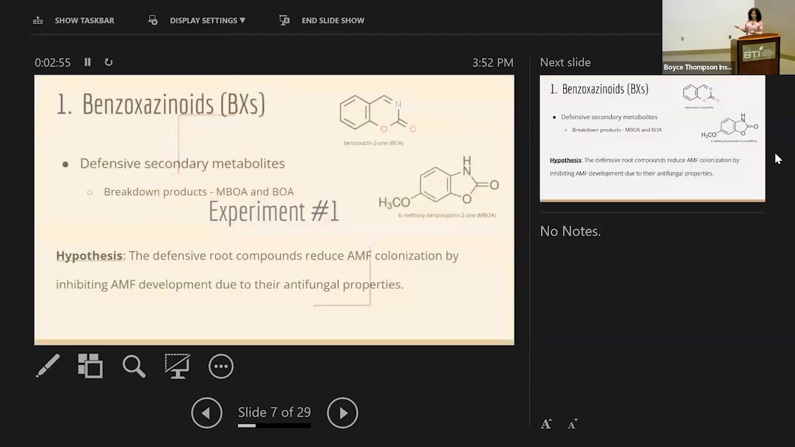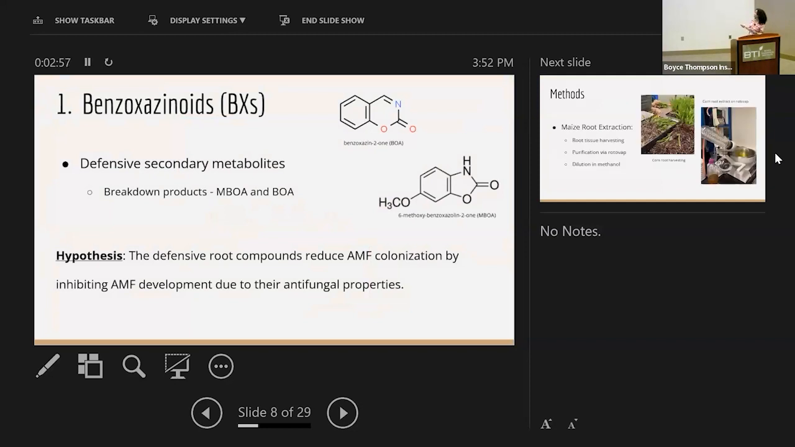For experiment one, the benzoxazinoids are essentially defensive secondary metabolites that are exuded from the roots of maize. Some of their breakdown products include MBOA and BOA, and these are the more stable breakdown products. In this experiment, we hypothesized that these defensive root compounds reduce the AMF colonization by inhibiting AMF development, such as germination, as well as hyphal elongation, through their antifungal properties.